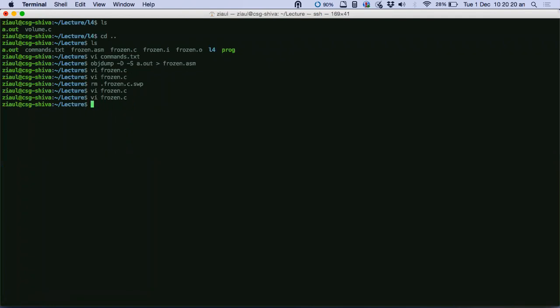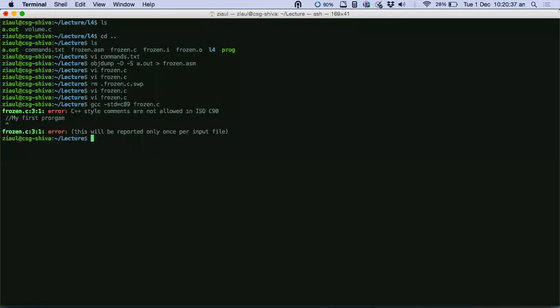Last time we did not pass any standard during compilation, but actually you could use this switch here, which says which standard you are expecting the program to be in. During compilation you could set that standard. You see this, right? This style of comments is not allowed in this standard. But now if I just switch the standard from 89 to 99, it works.